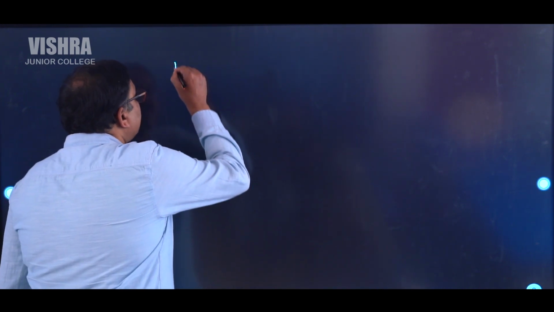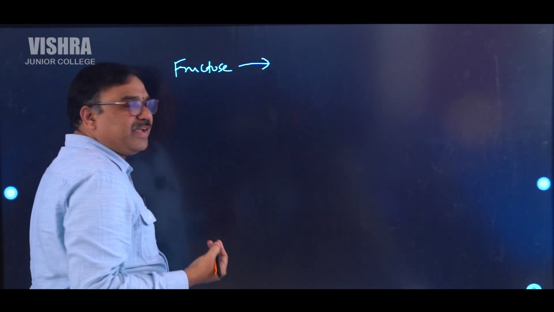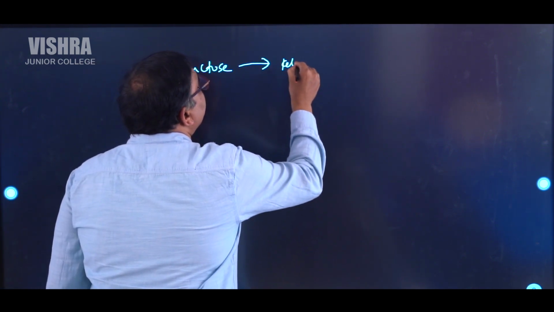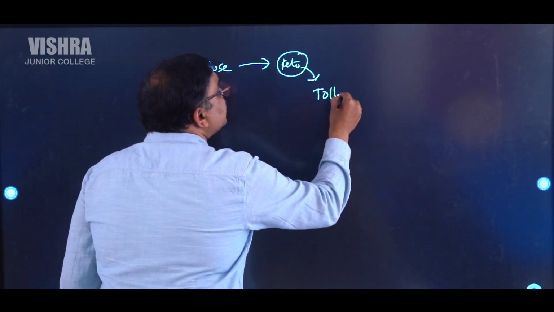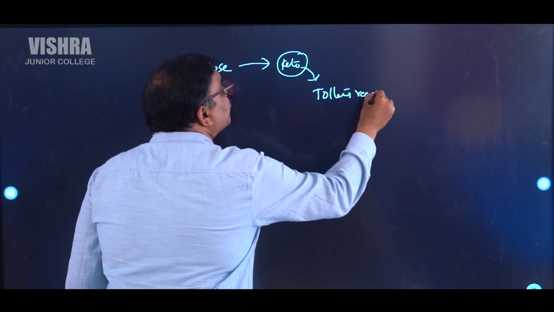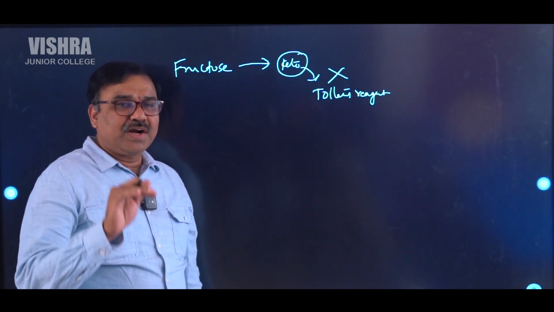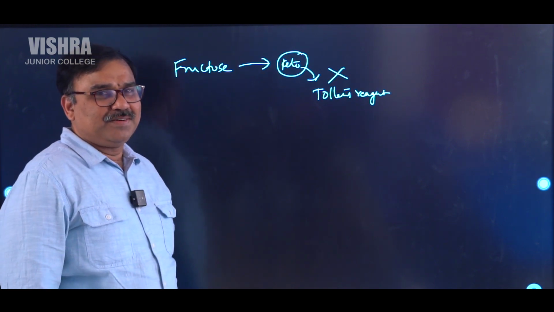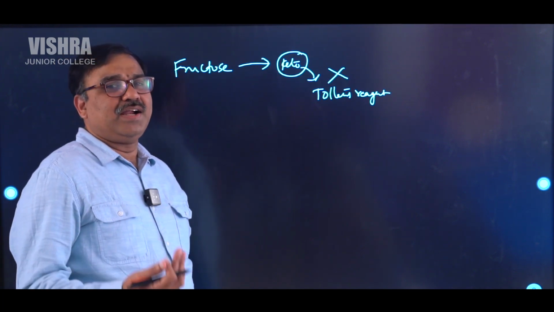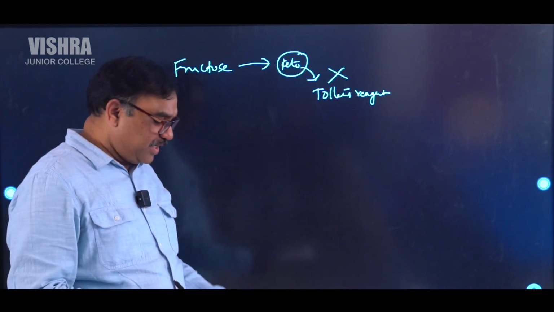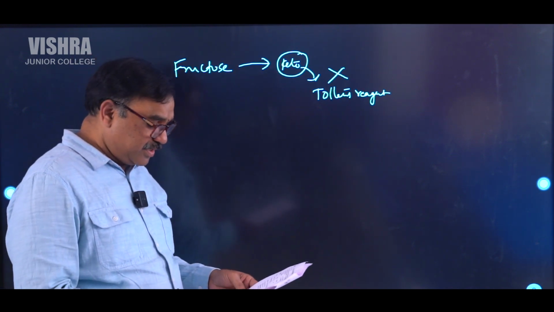All of you know that fructose is having a keto group, but keto groups should not give Tollens' reagent test. They should not give. But in fact, fructose is a reducing sugar and it is giving Tollens' reagent test, even though it's not having the aldehyde group, it's having a keto group. Now the question is based on that. Fructose does not contain aldehyde group, but it gives Tollens' test.